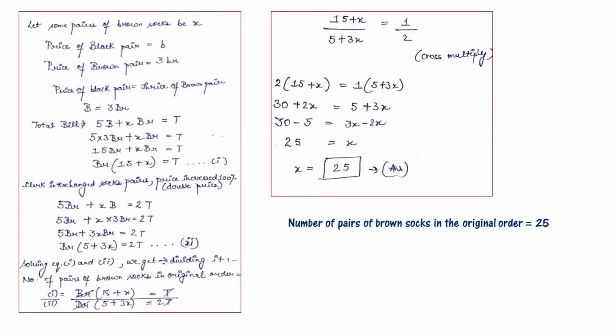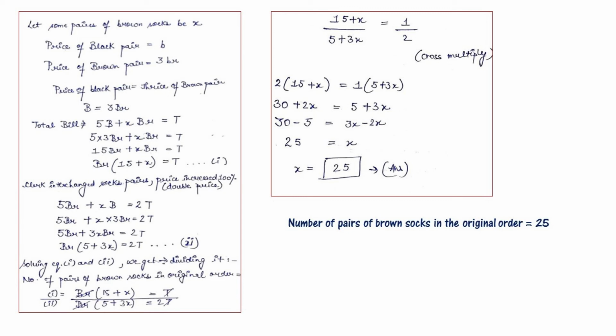Now we will assume some pairs of brown socks be X, and the price of a brown pair is BR, so the price of a black pair is 3BR. That is B is equal to 3BR.